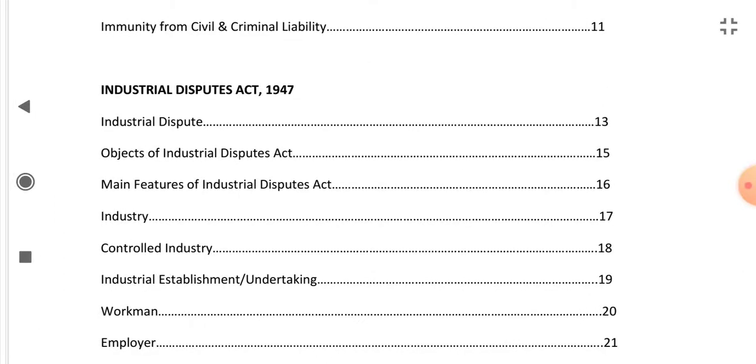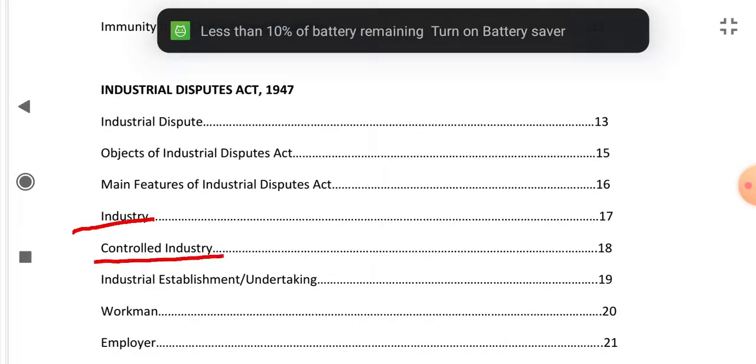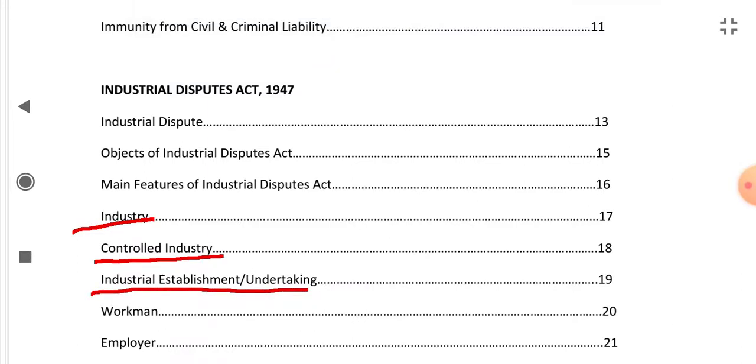Now we will cover what is industry, what is controlled industry, and what are industrial establishment or undertaking. Page number 17.